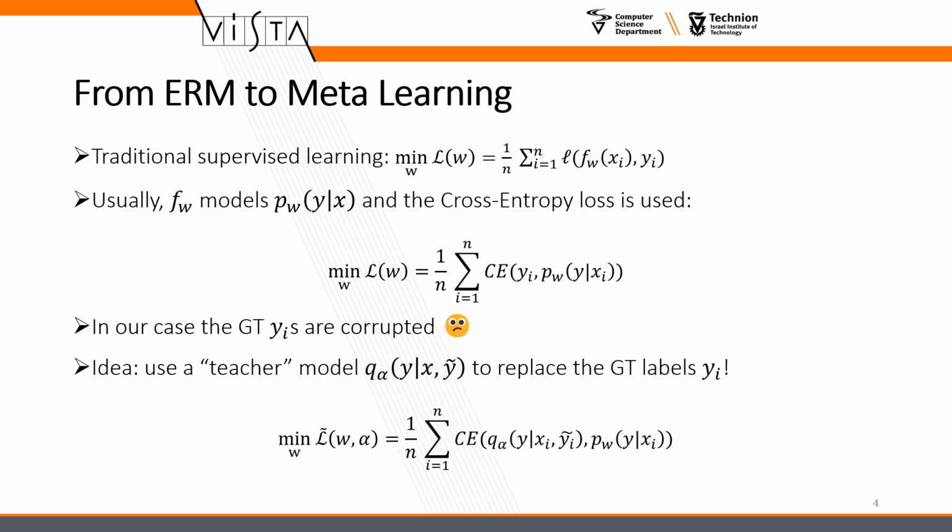In traditional supervised learning we minimize the average loss of the data. Usually, our models model the conditional distribution of Y given X. However, in our case the ground truth labels are corrupted. The idea would be to replace them with a teacher model, Q alpha, which models Y given X and Y tilde. For every realization of alpha, the main model, the student, solves a different optimization problem.